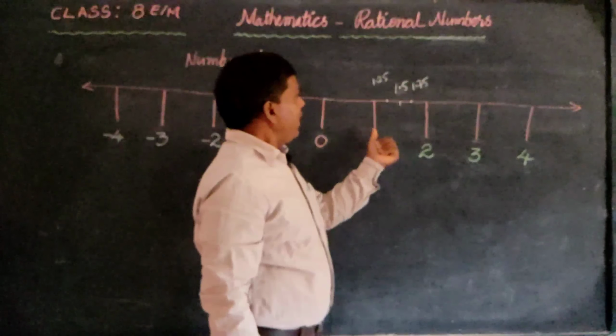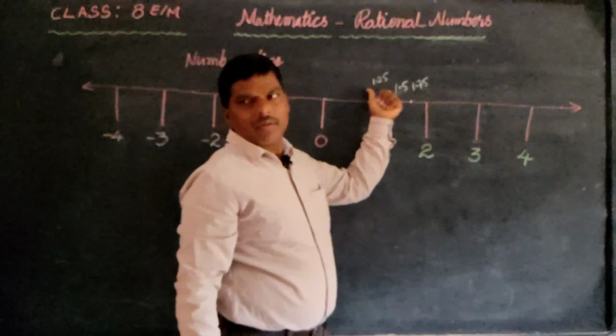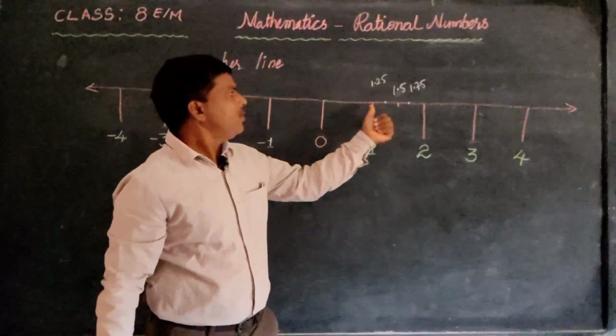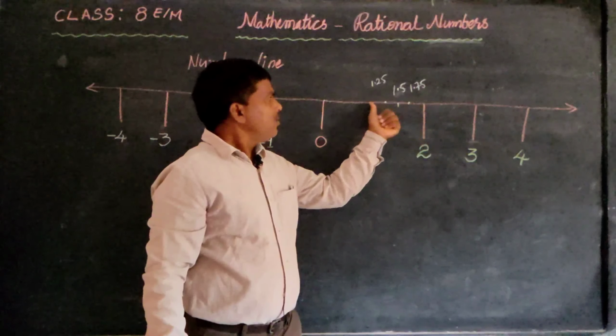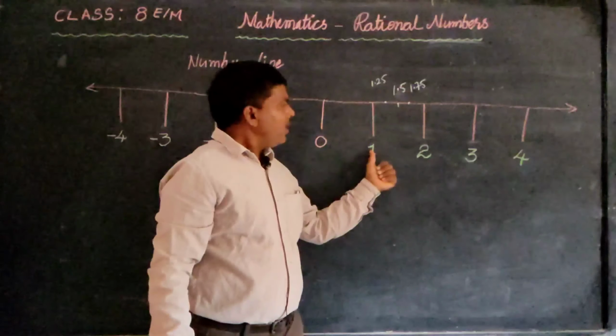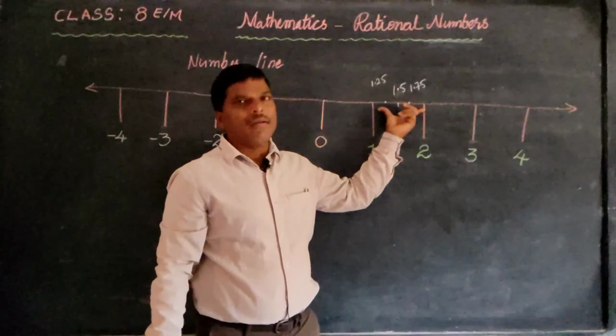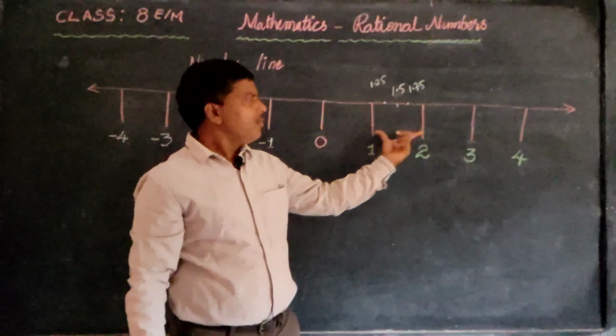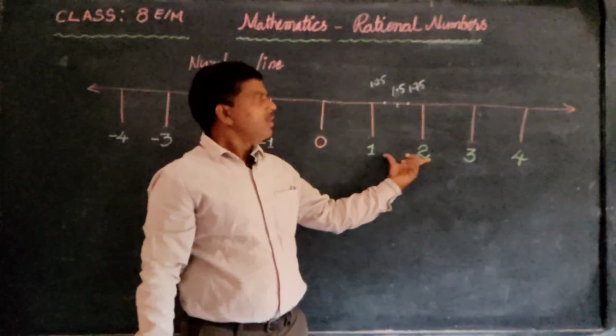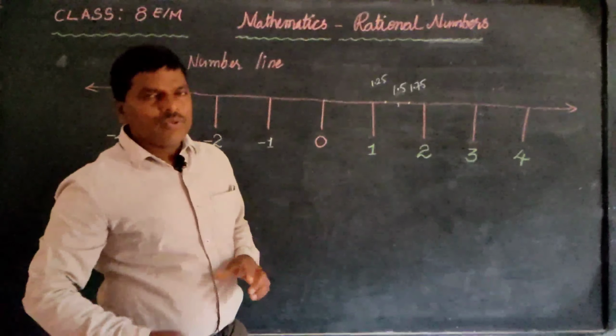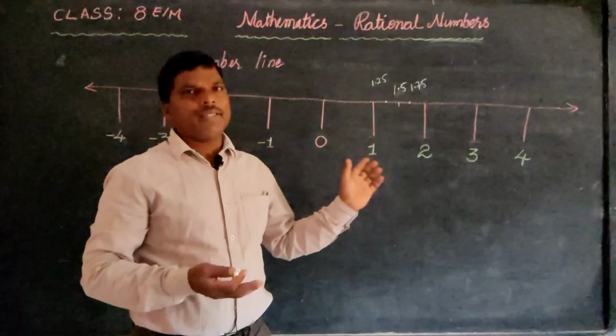And between 1 and 1.25 there is another number. If we observe 1 and 2, in between these two points we get so many numbers, and those numbers are rational numbers. How many numbers are there between 1 and 2? There are many numbers. Due to that, we cannot write all the rational numbers.